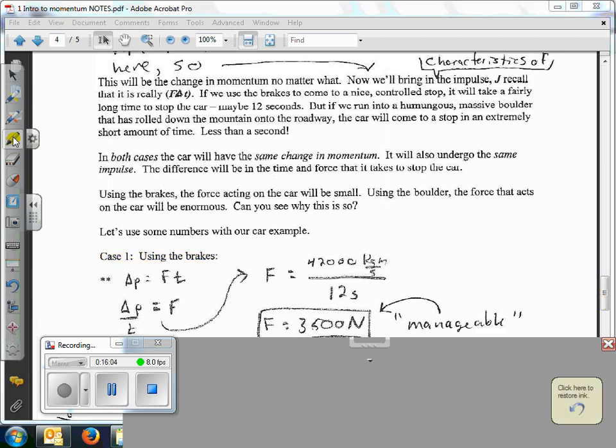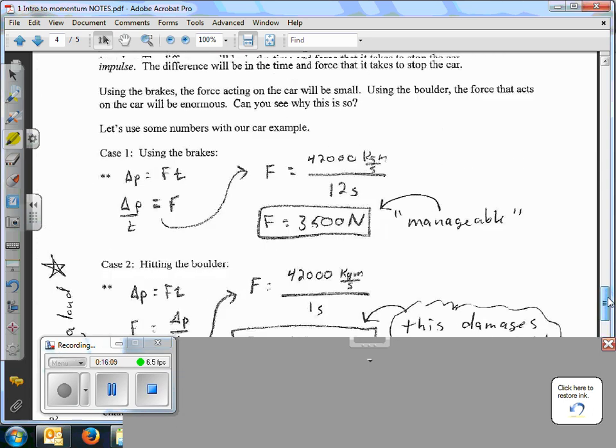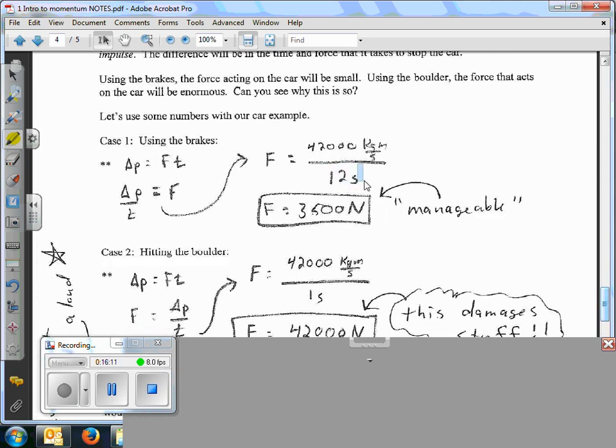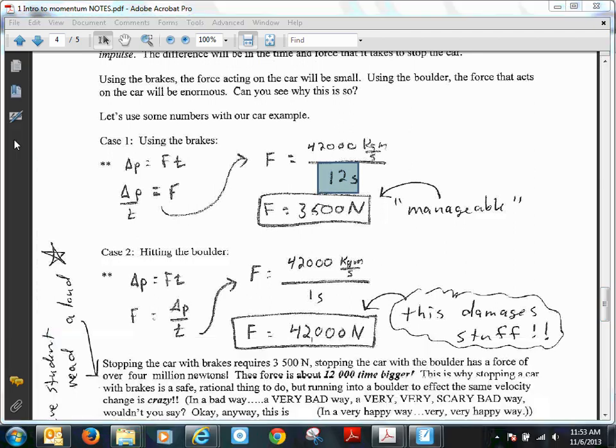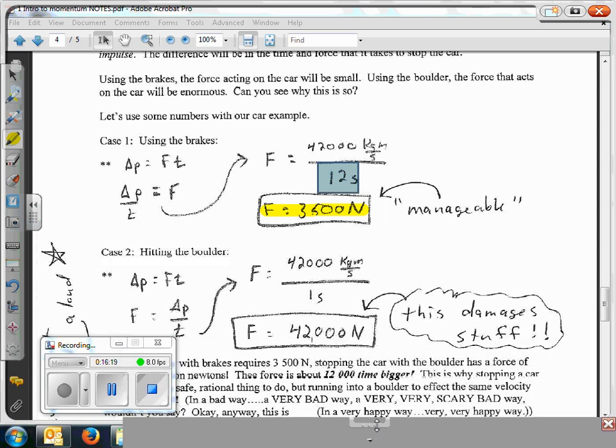So if you look at the math that happens, if it takes 12 seconds to slow down, look at our average force here is only 3,500 newtons. If you hit a boulder, it actually takes less than 1 second, probably, depending on what car you're in.